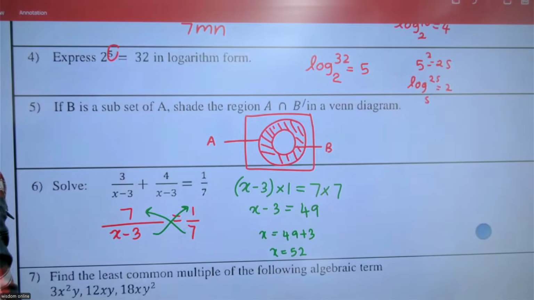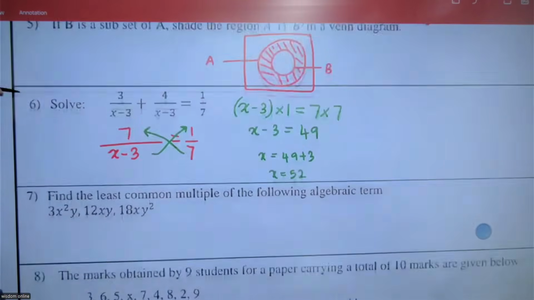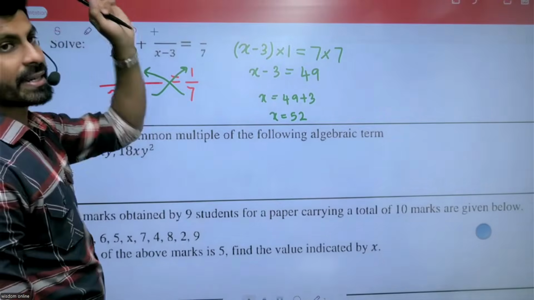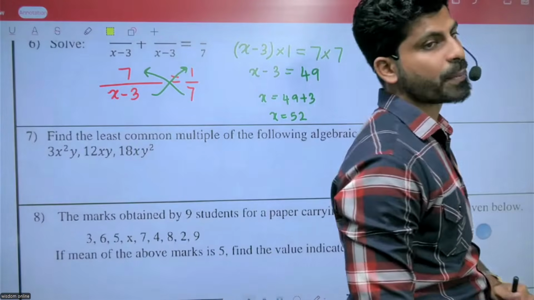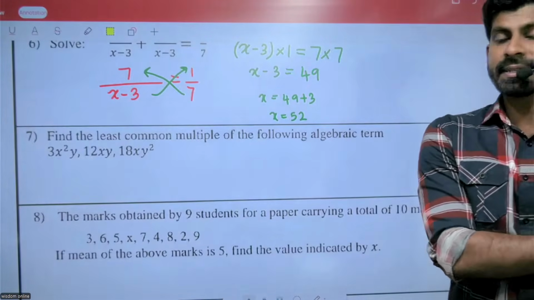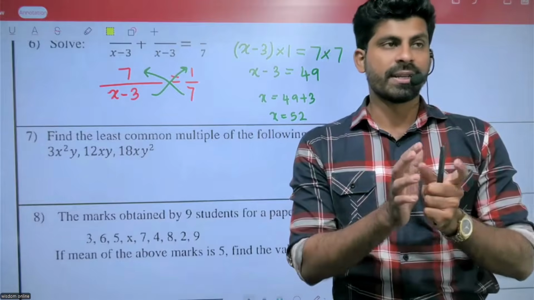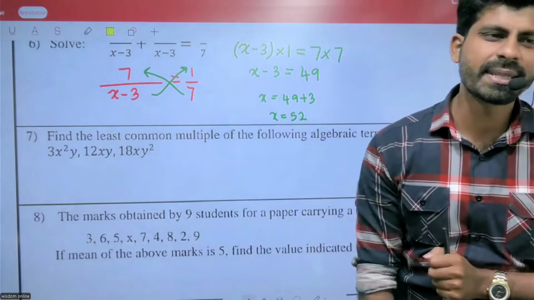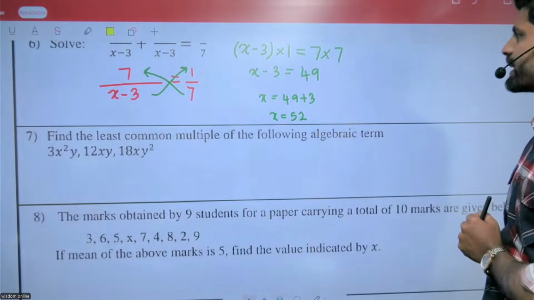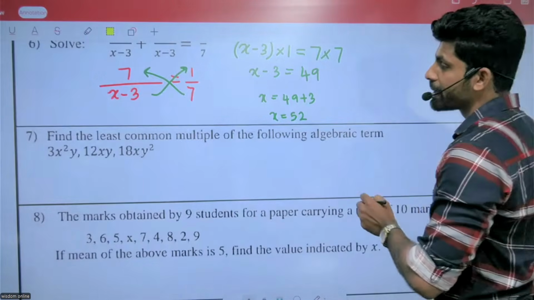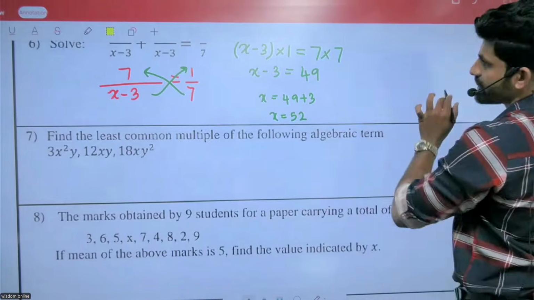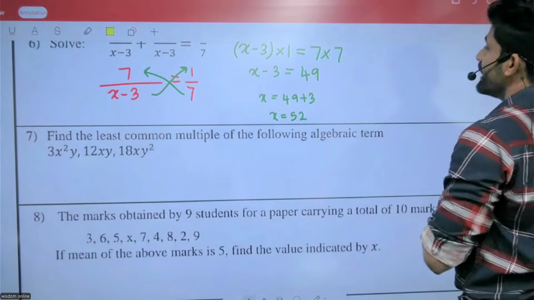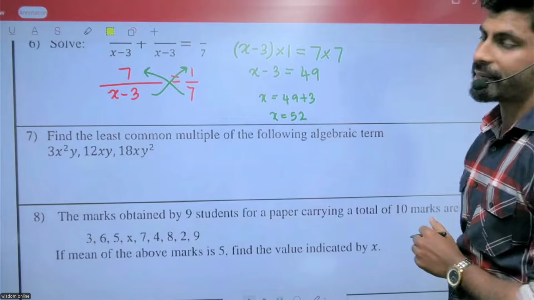Let's quickly move to question number 7. Find the least common multiple of the following algebraic terms. There are two methods. The division method is easy. I think this division method is easy. Shall I use this space? Right. Least common multiple.